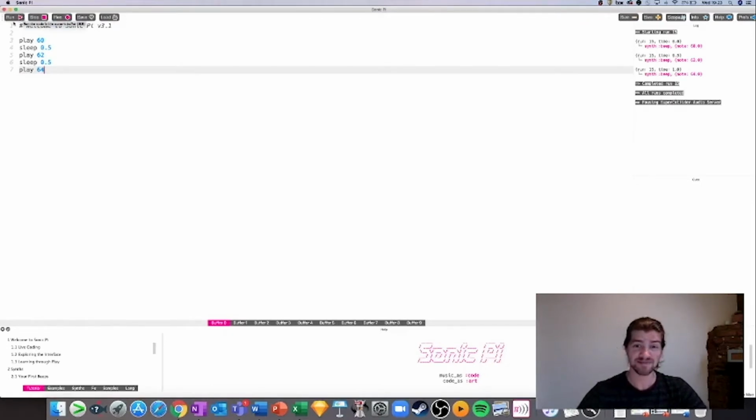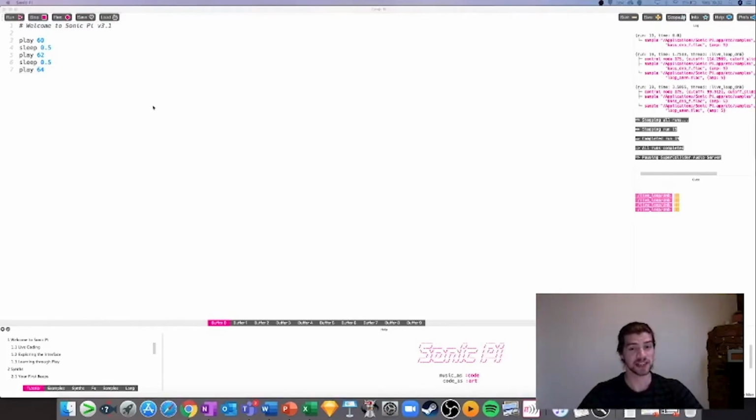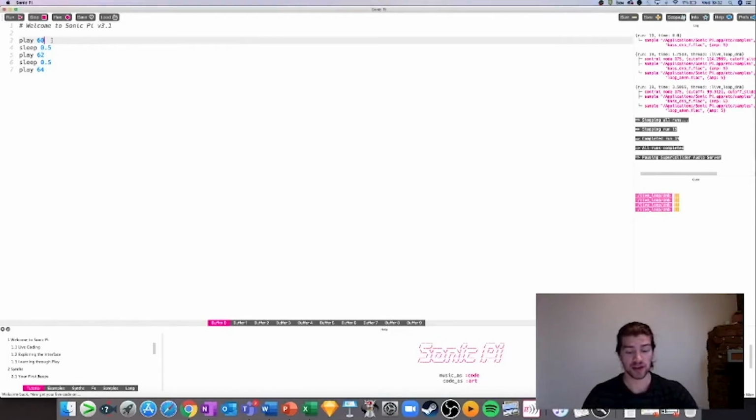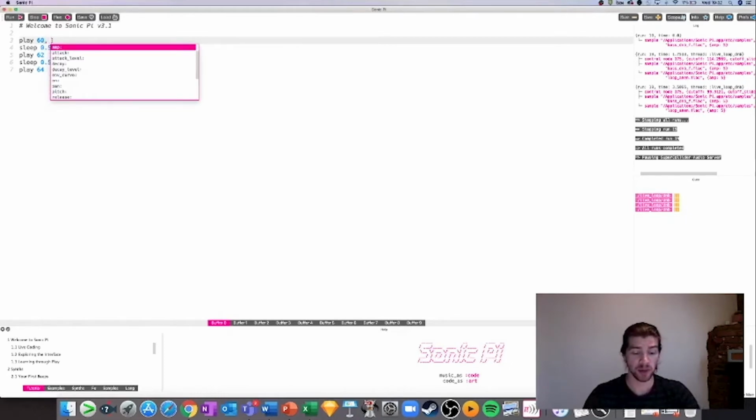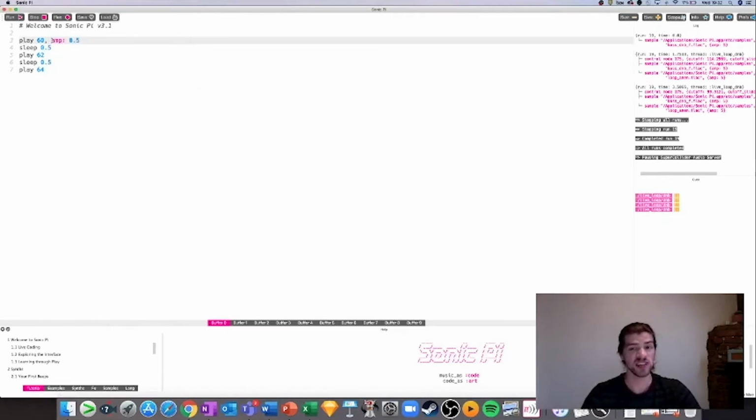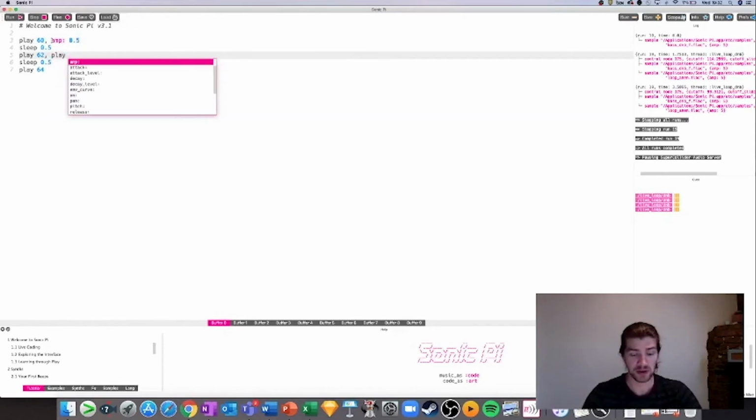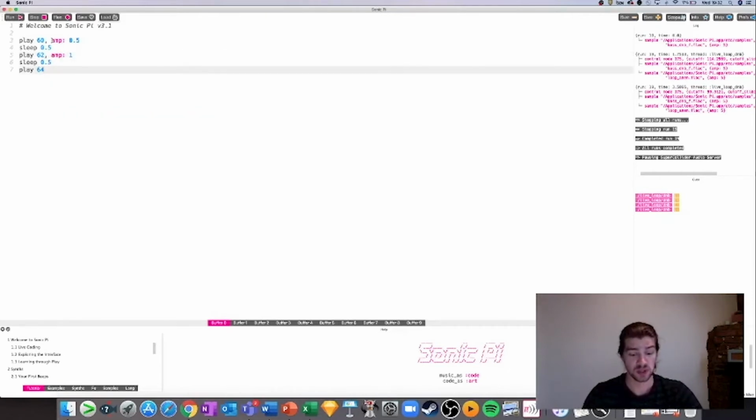See what you like. So now that we've learned how to make basic melodies, it's time to add a new function to change the sound. We're going to do that by adding this new command called amp. And you add that by going to the end of a line, typing a comma, and writing the word amp, followed by a colon, a space, and then a number. We recommend you use any number between 0.5 and 2. What this will do is make it louder or quieter. And the bigger the number, the louder the sound. So for instance, I'm going to add these 3 amp functions in, and you can hear how it sounds.